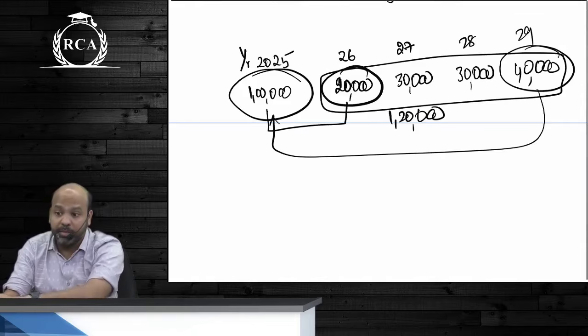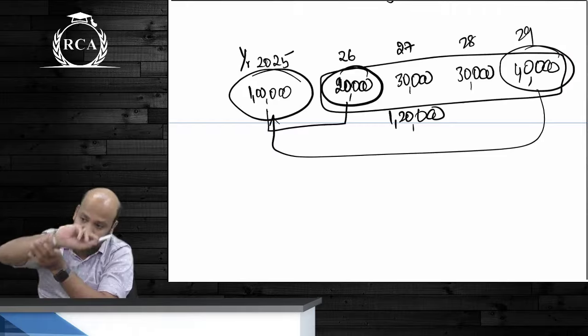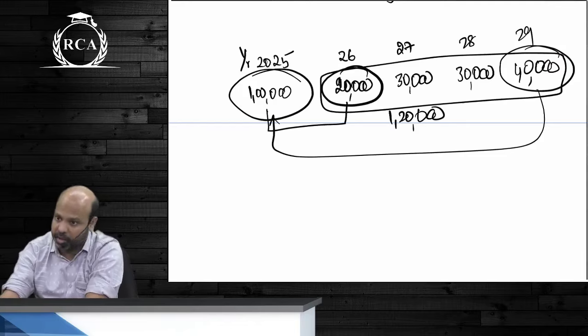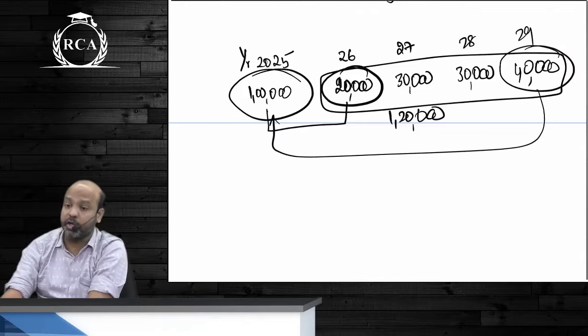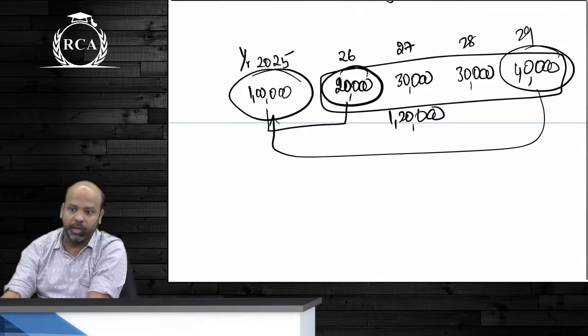Which means that the purchasing power has actually declined drastically. The quantity of goods that you could have purchased with 6 lakhs back then and the quantity of goods that you will be buying with 10 lakhs today will not be the same. Even with 10 lakhs today, the quantity of goods that you'll be buying, beta, would be far lesser. It will not be the same.